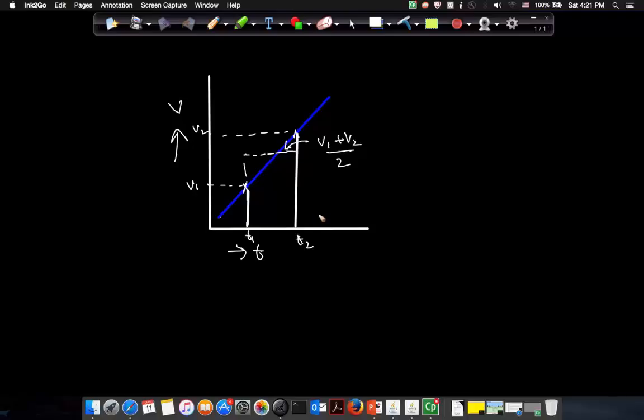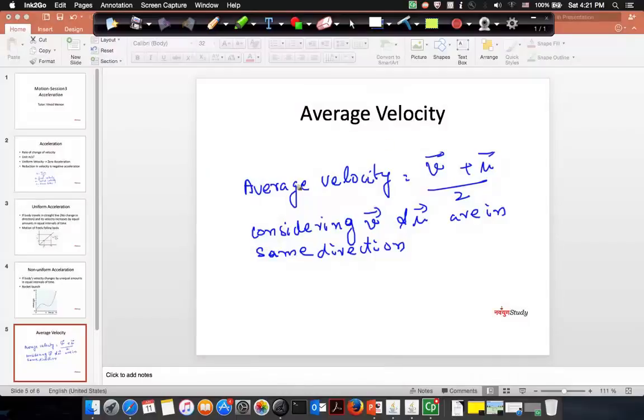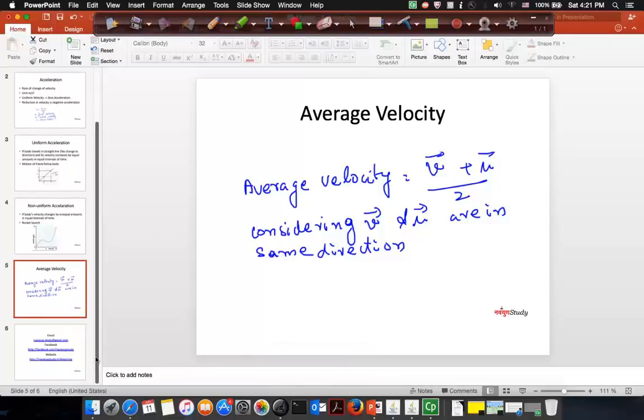And in many cases the average velocity is used for ease of computation, right? And please understand the concept. By finding the average velocity, we are basically saying that the non-uniform velocity motion from v1 to v2 in between these two times can be replaced with a uniform velocity motion. So it is equivalent. That is basically what it means. Okay, fine. So that is the average velocity, and as I told you, this only applies to a uniformly accelerated body. If it is not a uniformly accelerated body, you cannot use this equation.